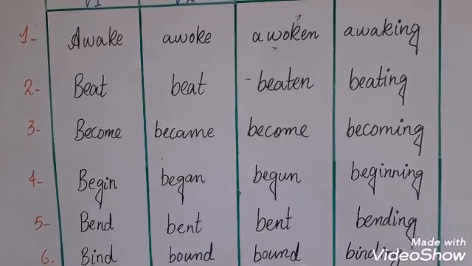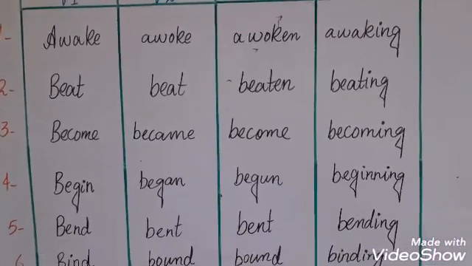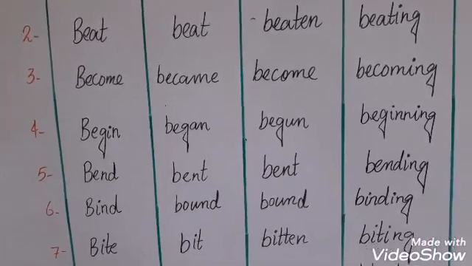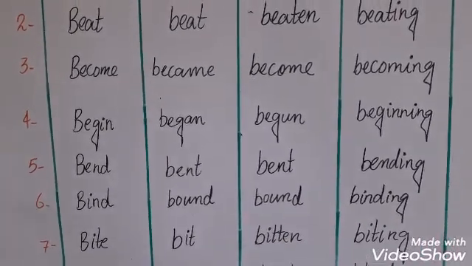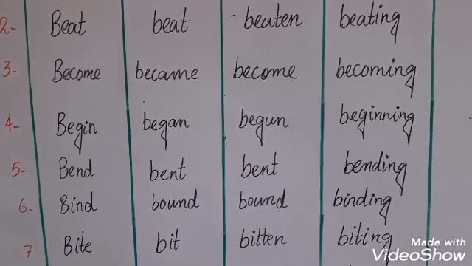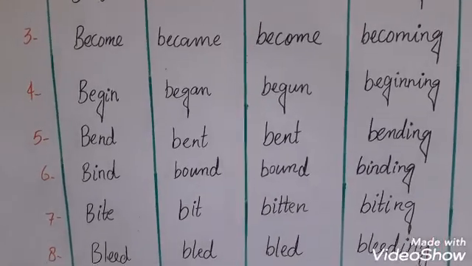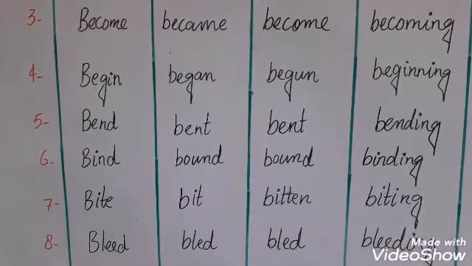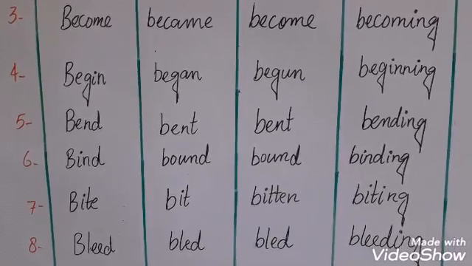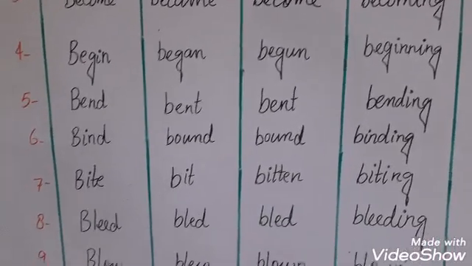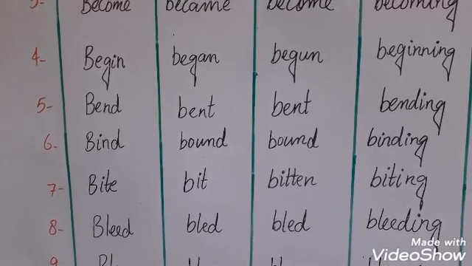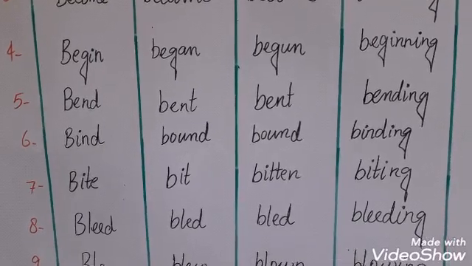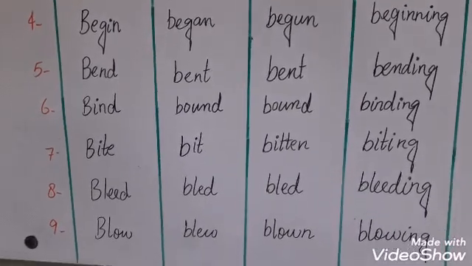Third word is become, its second form is became, third form is become, and fourth is becoming. Next word is begin, second form began, third form begun, and fourth form beginning. Number 5, first form bend, second form bent, third form bent, fourth form bending. Number 6, bind. First form is bind, second form bound, third form bound, fourth form binding.